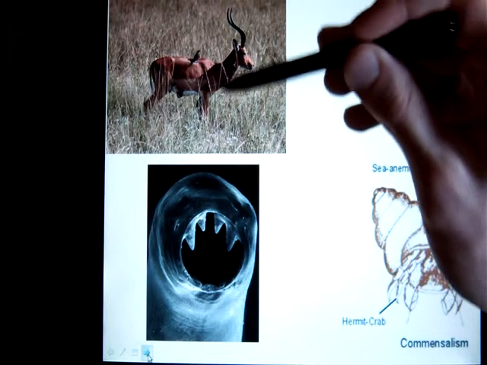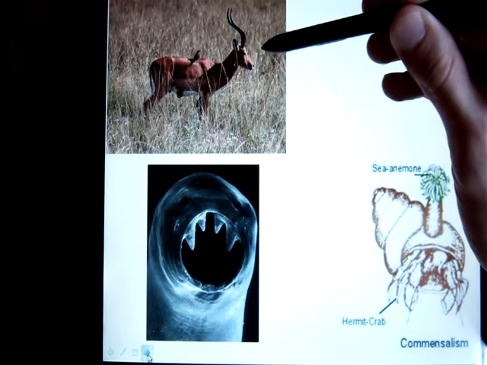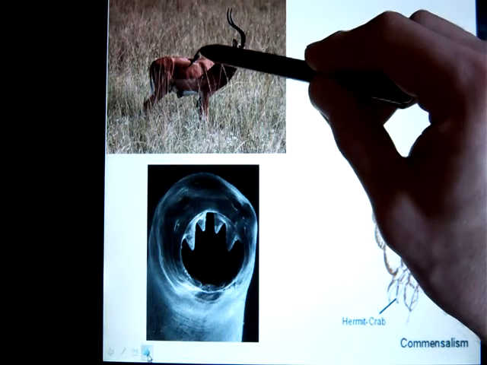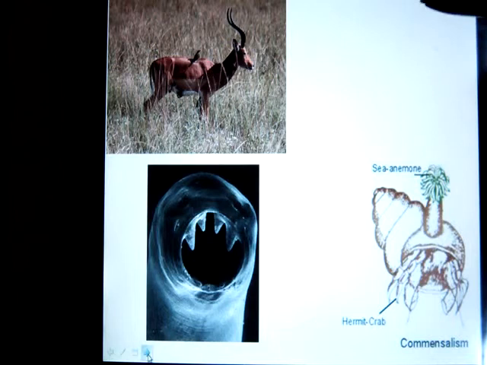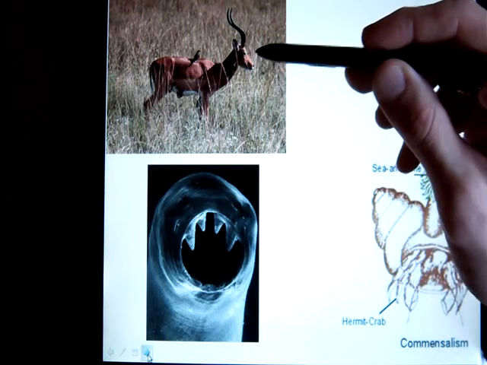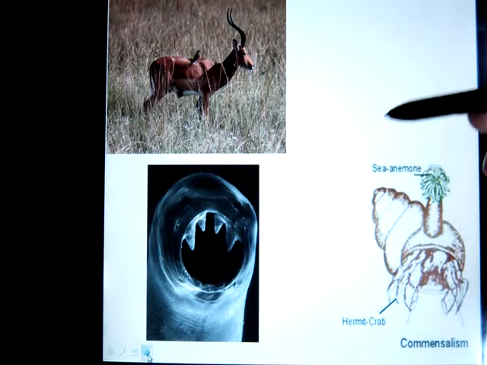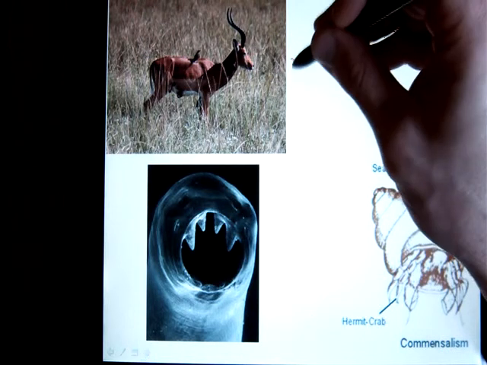So here we have an example of mutualism. We have some kind of antelope living in close proximity to this special kind of bird. Now as the antelope is living in the forest or in the savannah or wherever it is, it's occasionally going to pick up ticks and other parasites. So these birds, luckily, like to eat those ticks or parasites. So both are benefiting from this relationship. The antelope is being cleared of its parasites, and the bird is getting a food source. So that is mutualism.